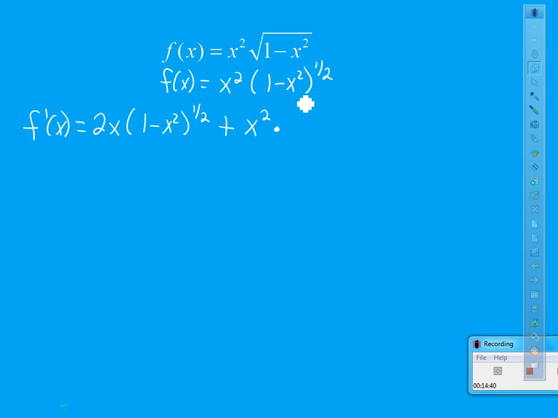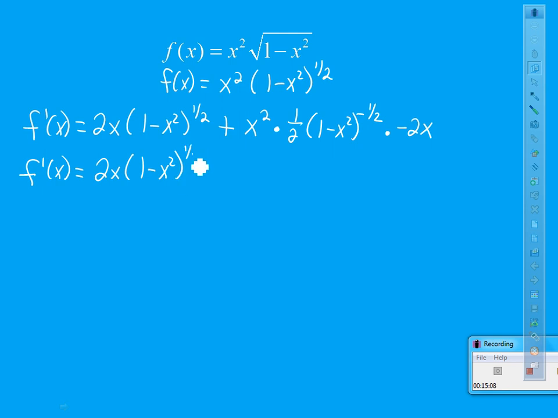So I got to bring down that 1/2. 1 minus x squared to the negative 1/2 times negative 2x. The calculus part's done. Here comes some algebra for you. The first piece I'm going to leave alone. 2x times 1 minus x squared to the 1/2.